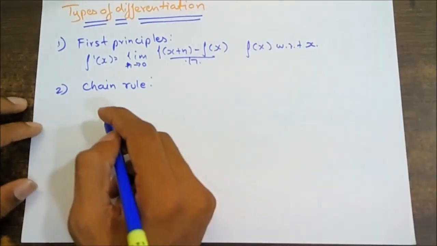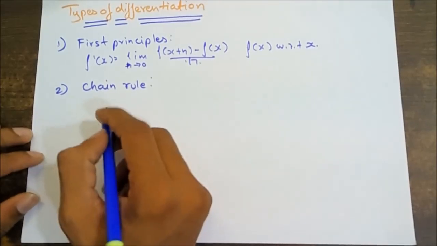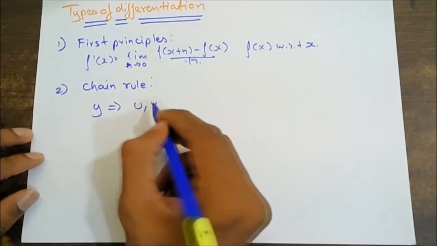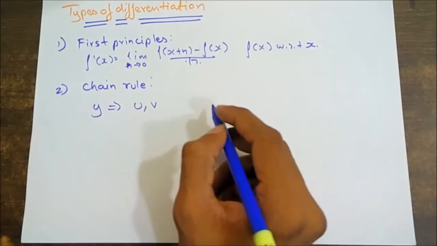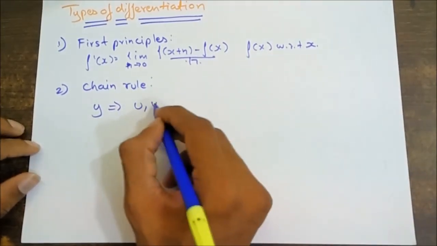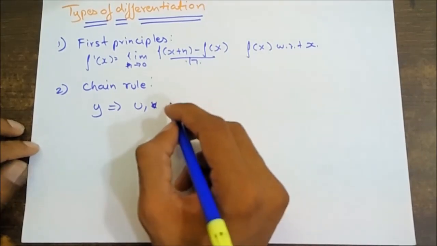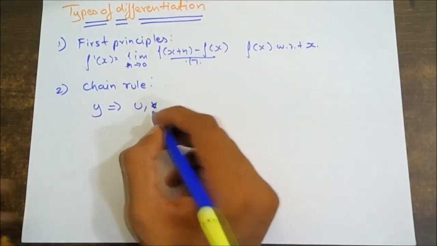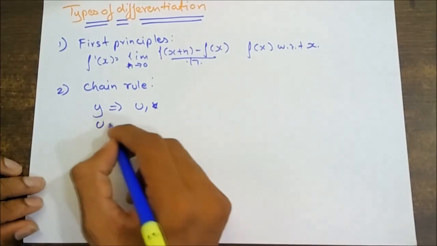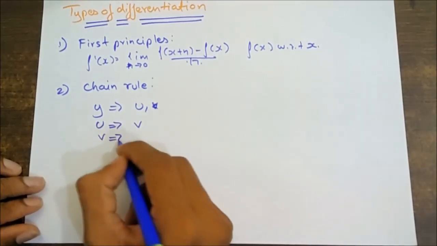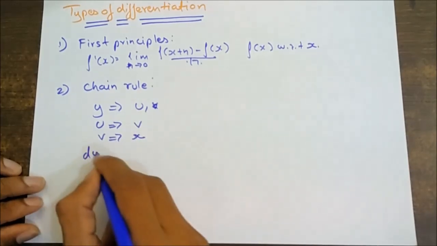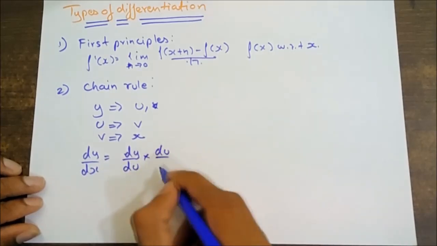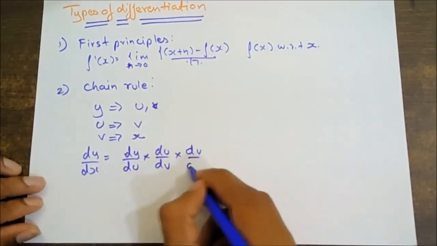Differentiation by chain rule. If y is a differentiable function of u, u is a differentiable function of v, and v is a differentiable function of x, then dy/dx = dy/du × du/dv × dv/dx.